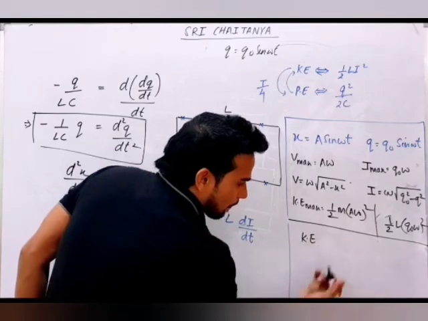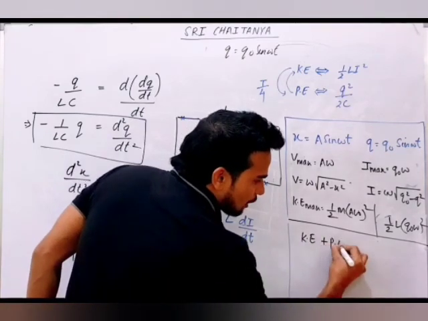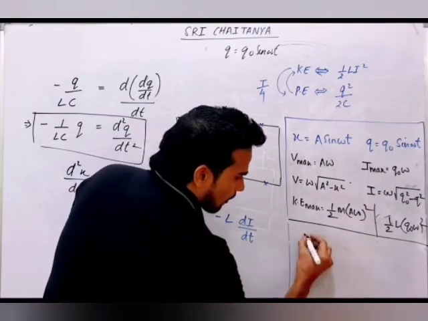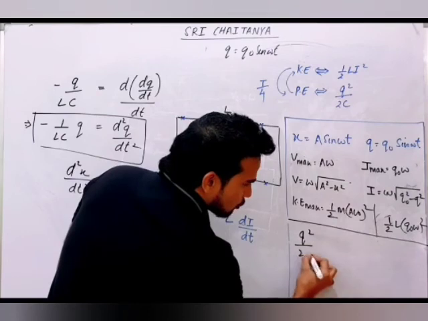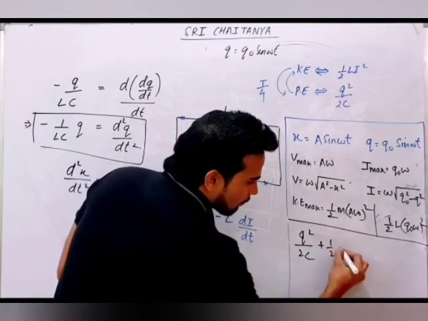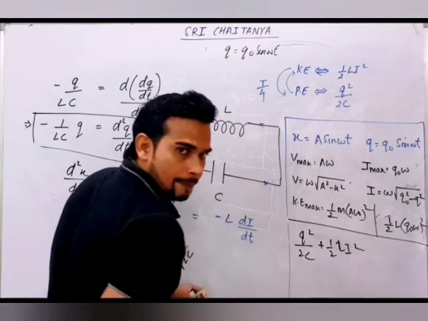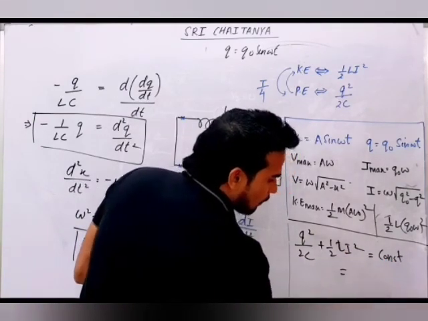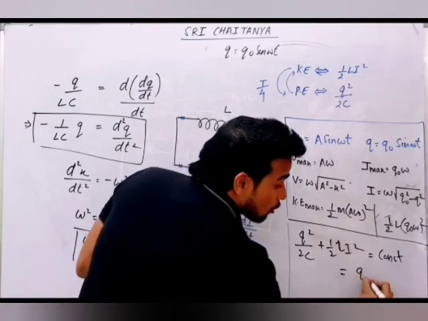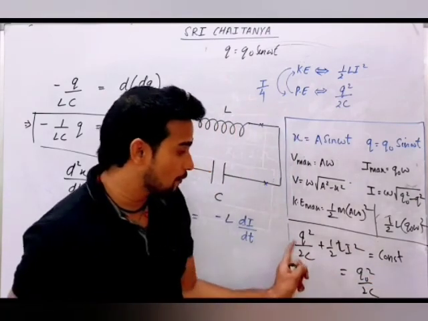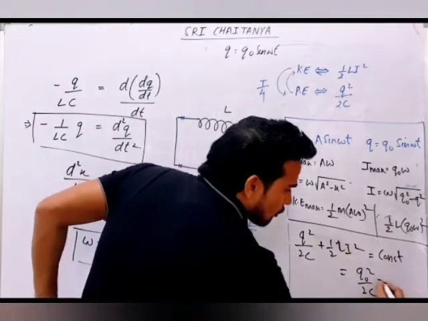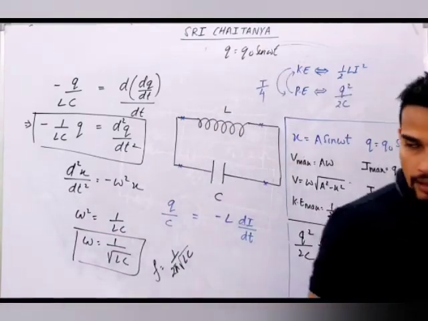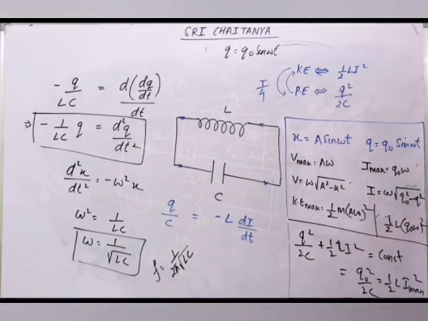The sum of total energy will be constant. Kinetic energy at any time plus potential energy at any time, that is Q square by 2C plus half L into I square. This is the total energy, and it will always be constant. It will be equal to Q naught square by 2C, the maximum energy of the capacitor, or also equal to half L into I max square. So this is what we have got here.